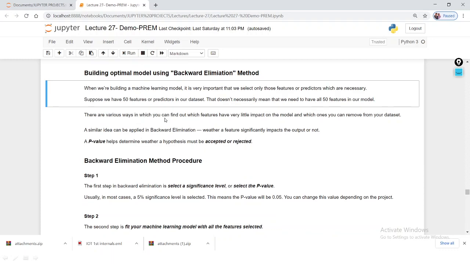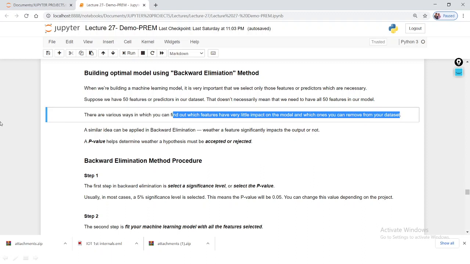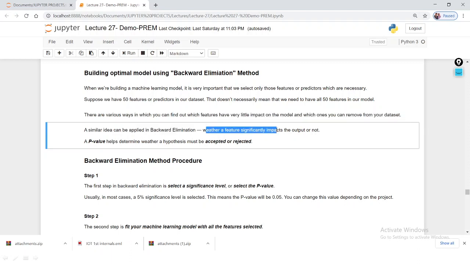There are various ways in which you can find out which features have little impact on the model, and which ones we can remove. The features which have little impact on the target variable, you can remove from the dataset. Here a simple idea can be applied: backward elimination checks whether the feature significantly impacts the target variable or not. There is a p-value that helps to determine whether the hypothesis must be accepted or rejected. So based on the p-value we can identify whether the input feature is significant or not.